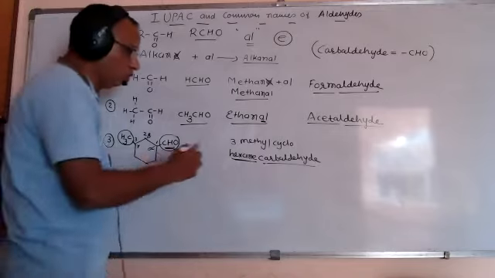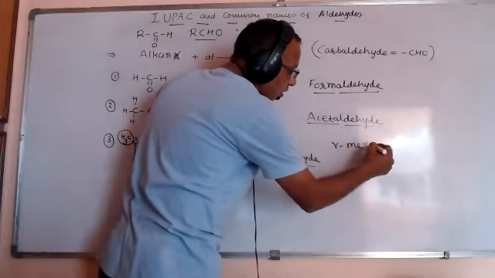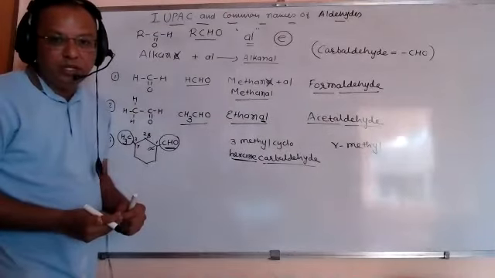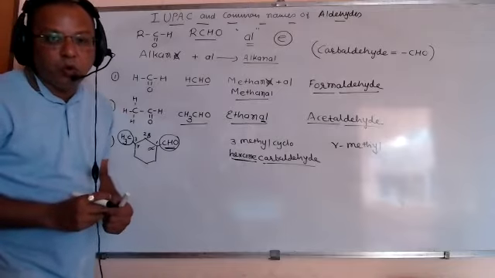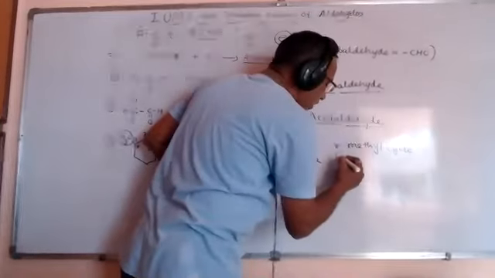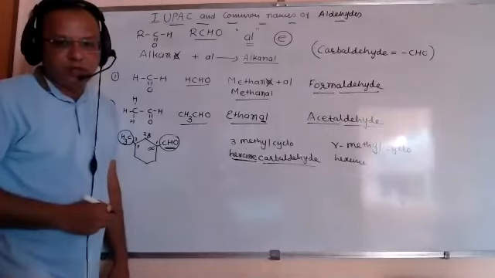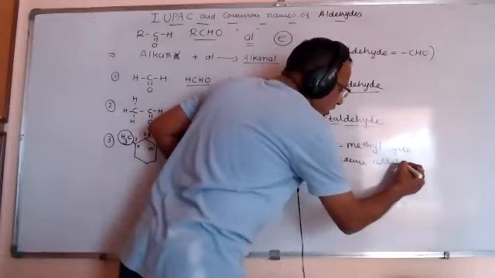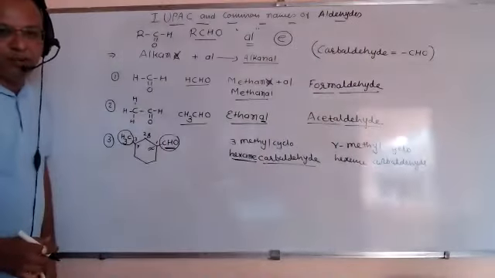So here, gamma-methylcyclohexane carbaldehyde. So this is the different type of name.